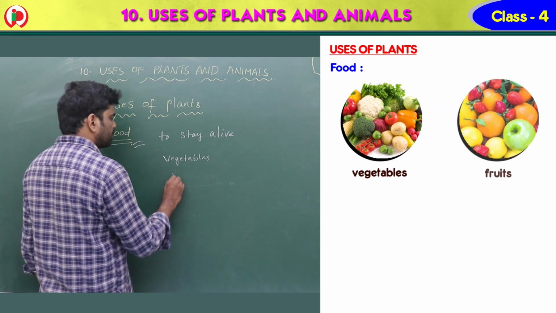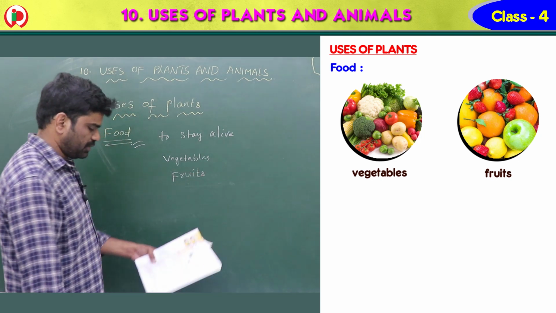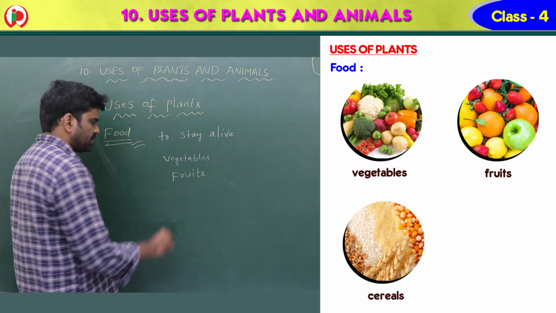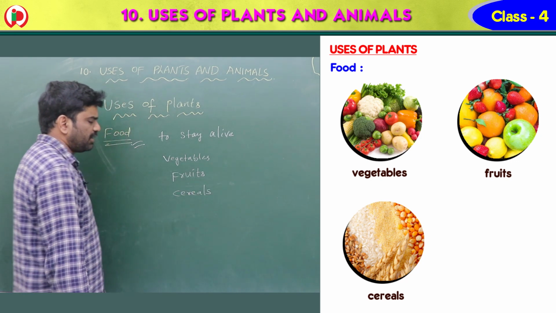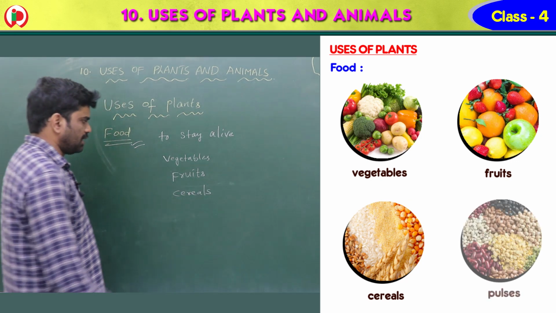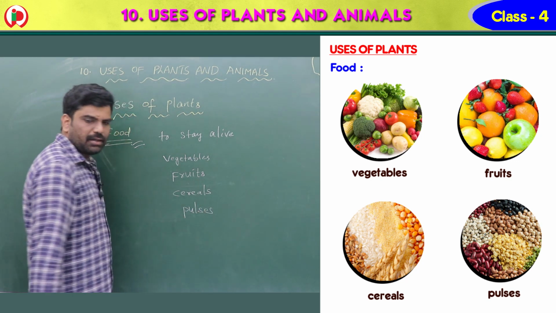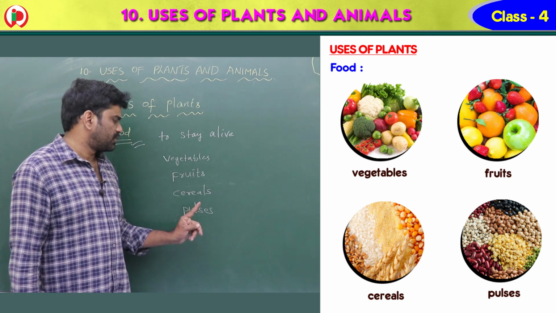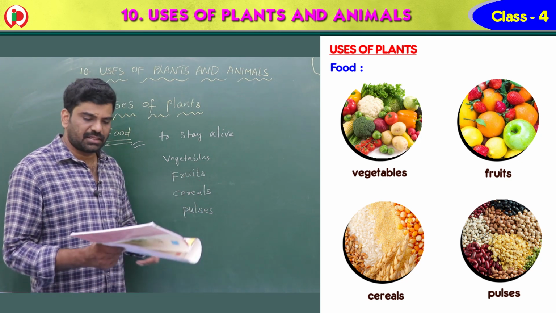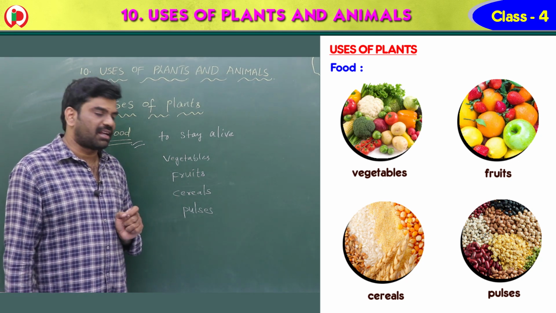Next one, fruits. Plants give us fruits, vegetables, cereals. What is this, children? Cereals, pulses. So here plants give us vegetables, fruits, cereals, pulses. What are cereals? Rice, wheat, all these are called cereals.